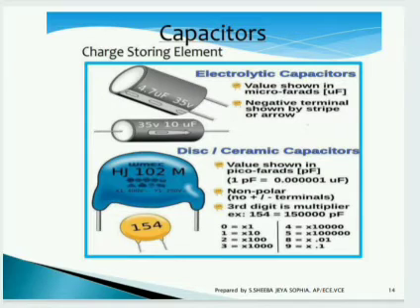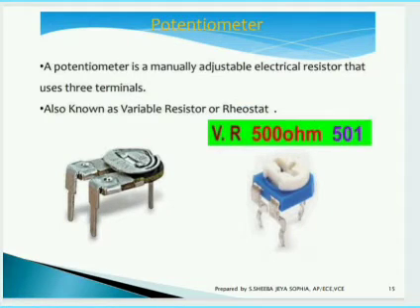You can see 2 major types of capacitor, electrolytic capacitor and disc or ceramic capacitors. These are the diagrammatic representations of those capacitors. And capacitance is usually measured in farad. Its unit is farad. Resistor's unit is ohms. And capacitor's is farad.